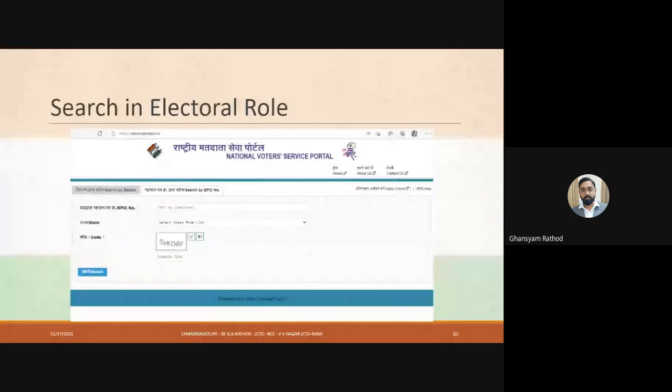You have to fill in all the necessary details and upload photographs, and upload your proof like Aadhaar card, PAN card, even driving license for address and such things. After entering all the necessary details, your application will be submitted, and they will also show you the status of your application and when you are going to get your voter card.